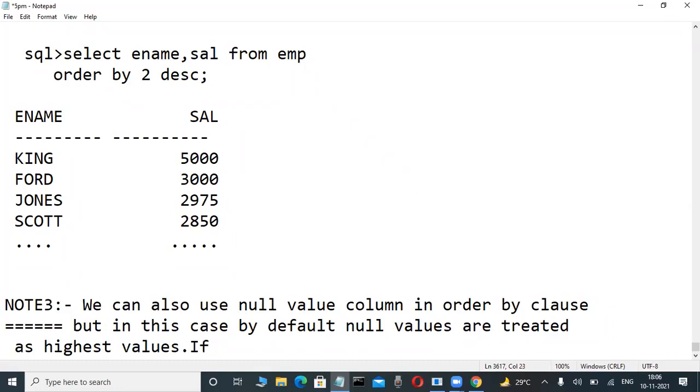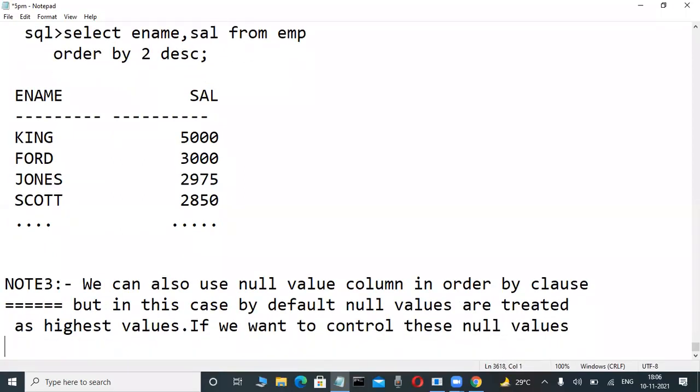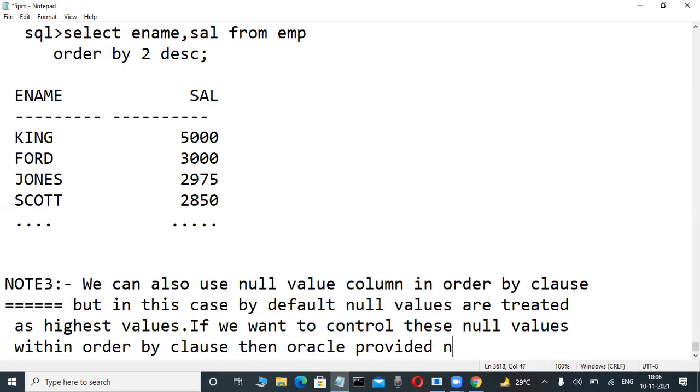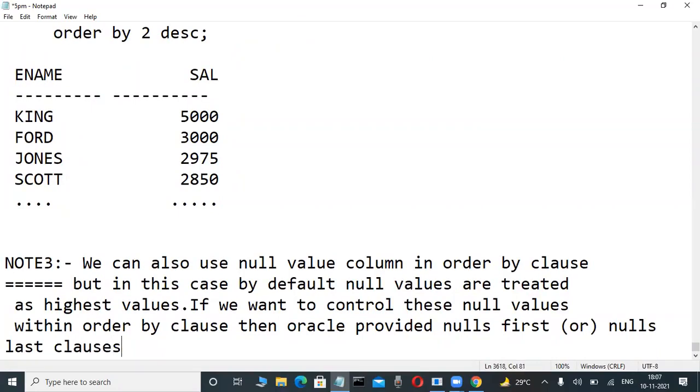Write it. If you want to control these null values within the order by clause, then Oracle provided, you can observe it, nulls first or nulls last clauses along with the order by clause.